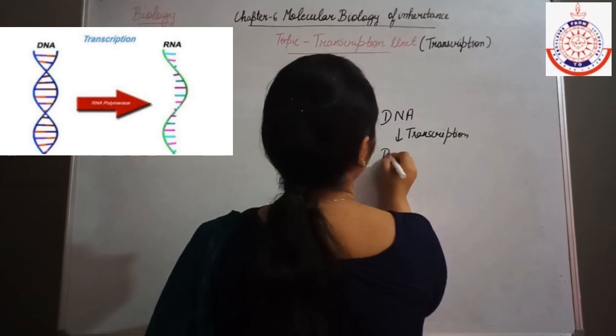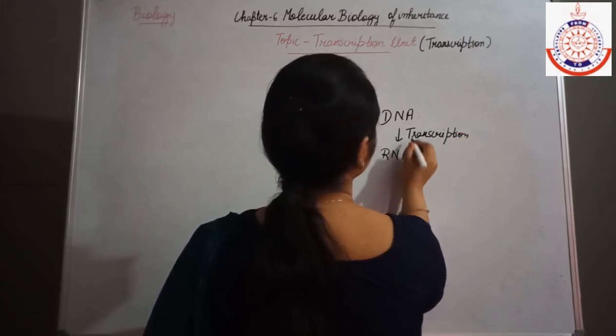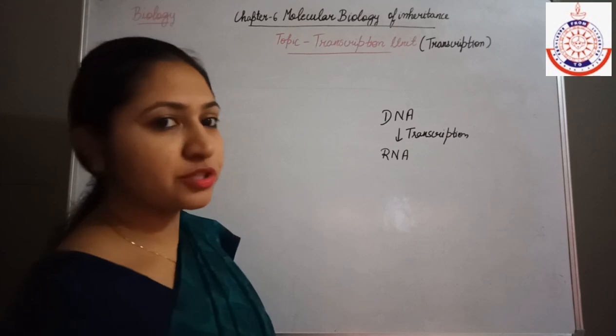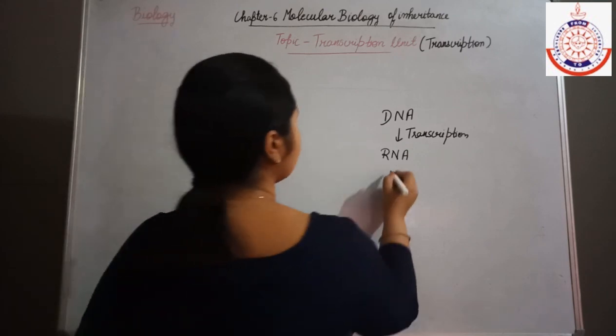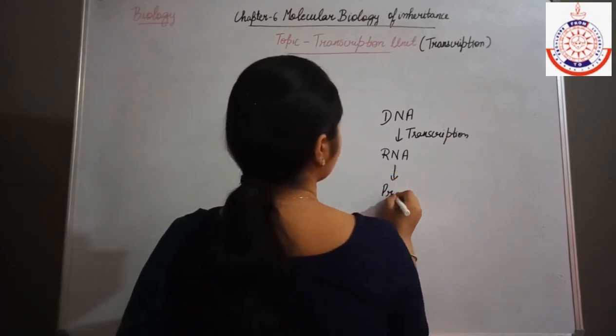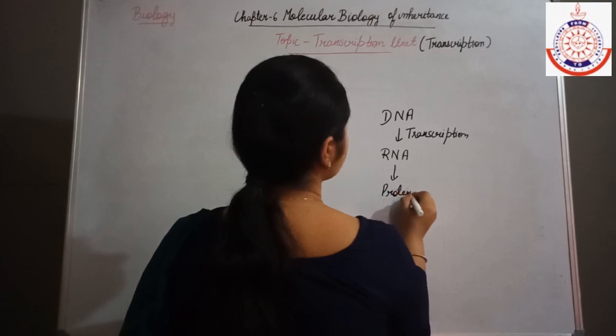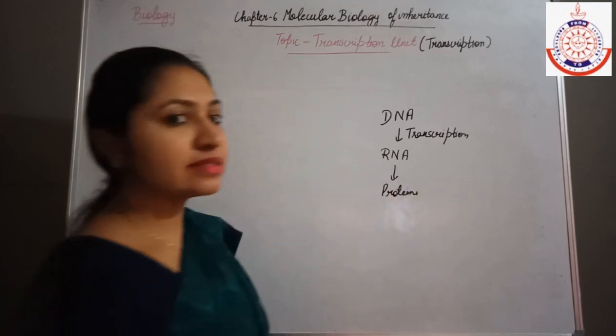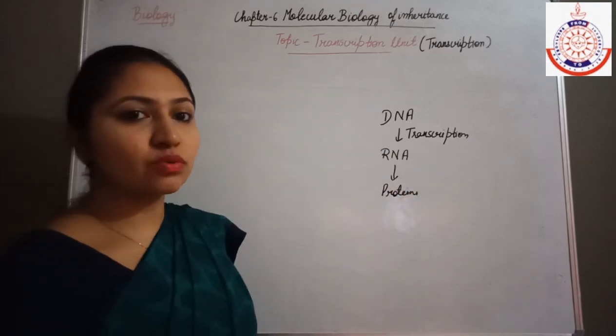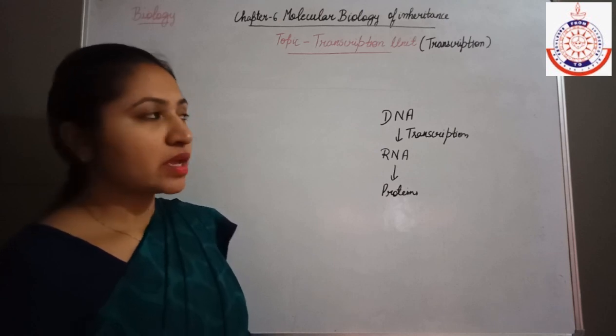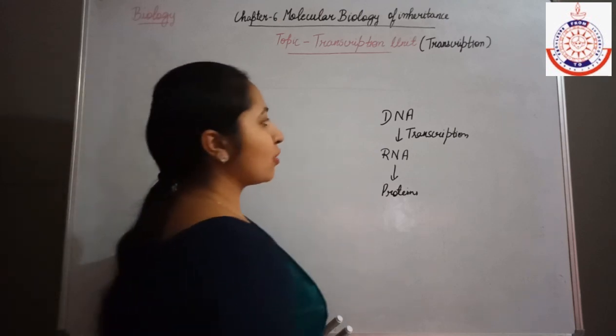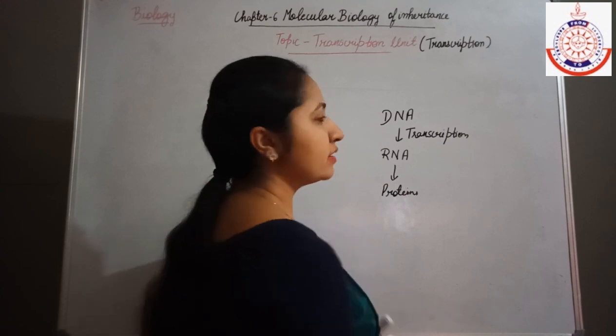The RNA forms by the process of transcription, and from the RNA proteins will synthesize. This is known as the central dogma. Now today we will discuss the transcription process in detail.